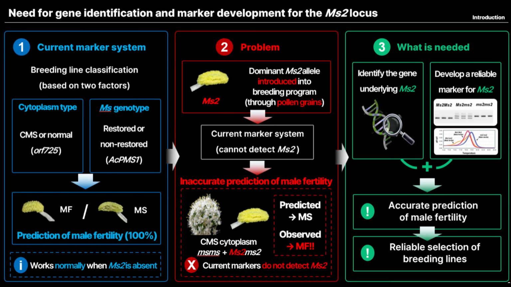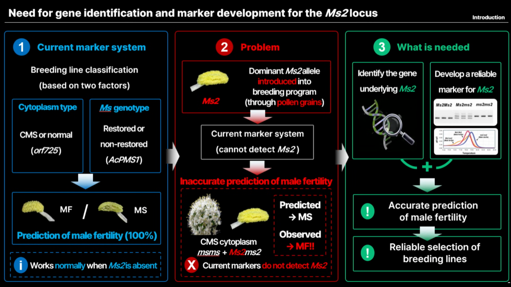Based on this insertion, we developed a molecular marker, IND876. This marker clearly distinguished the MS2 genotypes. When we analyzed 128 recombinants from large segregating populations, IND876 genotypes perfectly co-segregated with the male fertility phenotypes. Using this marker, we analyzed 250 Korean breeding lines and 108 exotic accessions. None of the Korean breeding lines carried the dominant MS2 allele, whereas it was detected in 29 exotic accessions.